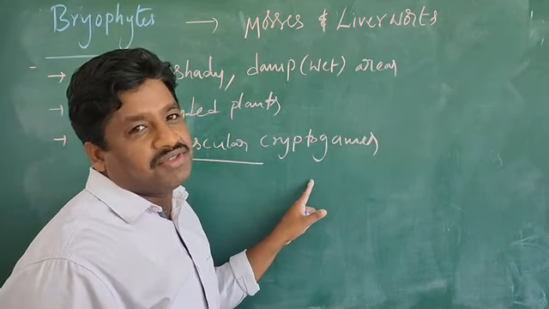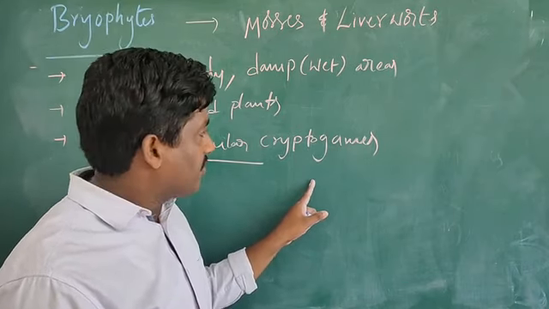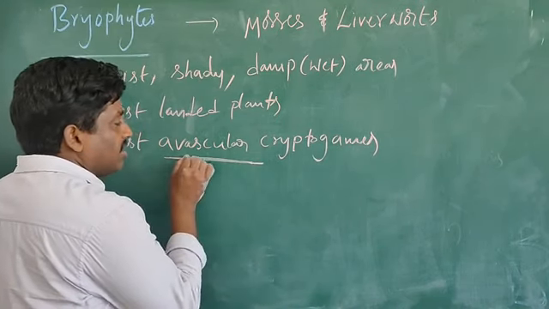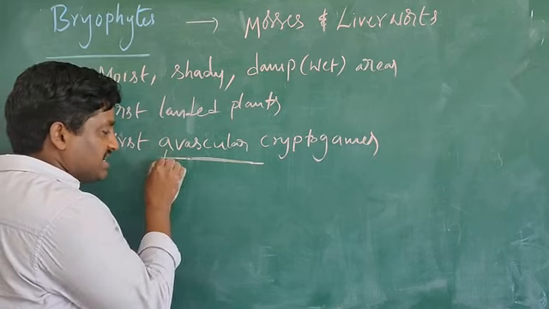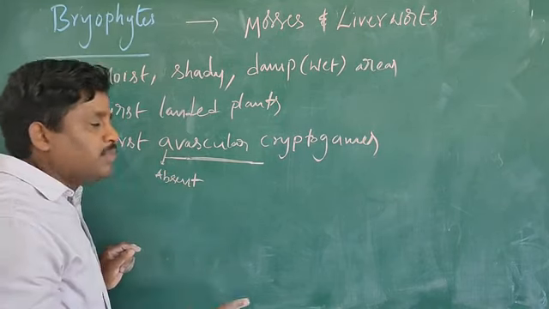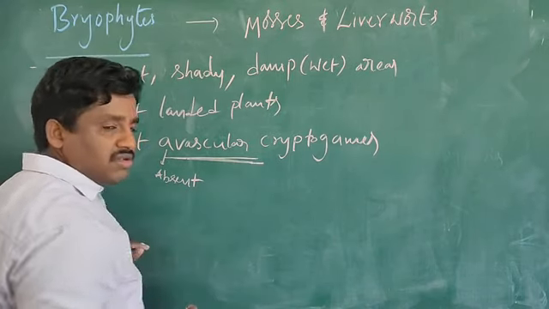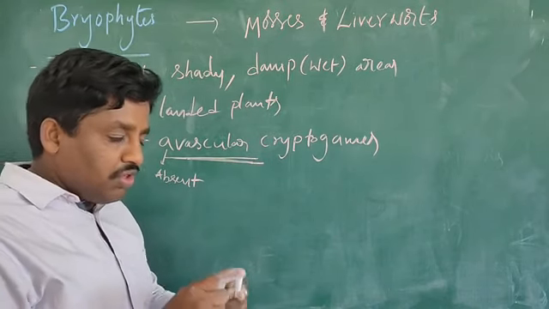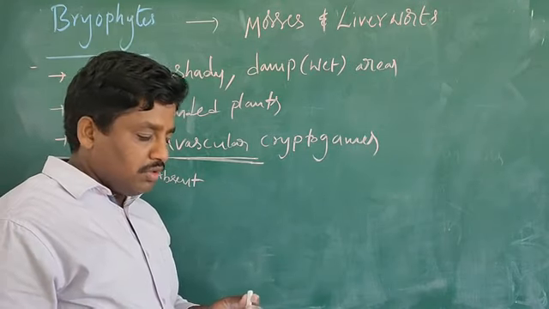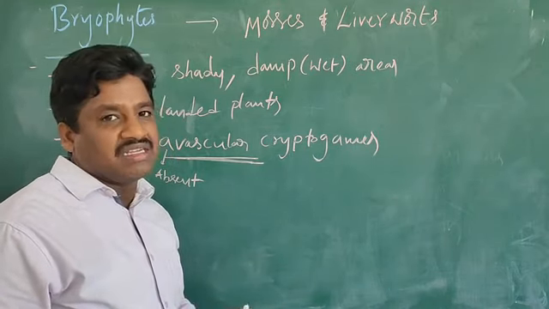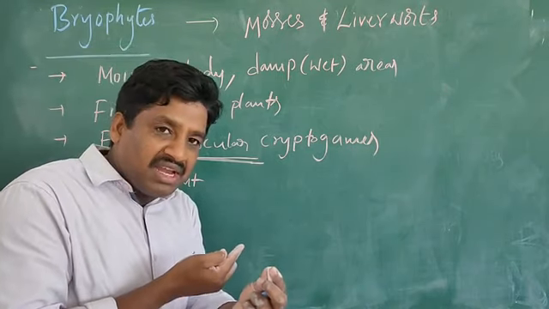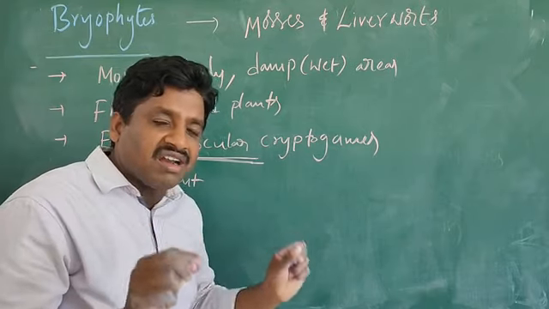Cryptogams means non-flowering plants. In the non-flowering plants, vascular. Here, A means absent. Vascular: suppose you cut a small root, a stem, or a leaf, you can take a small thin layer and observe it under the microscope.